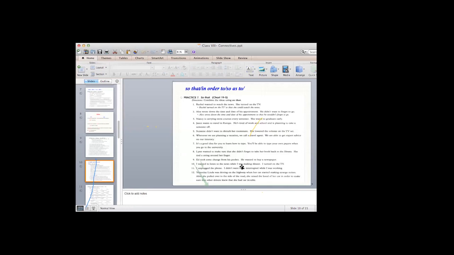Yesterday, Linda was driving on the highway when her car started making strange noises. This is a long sentence.